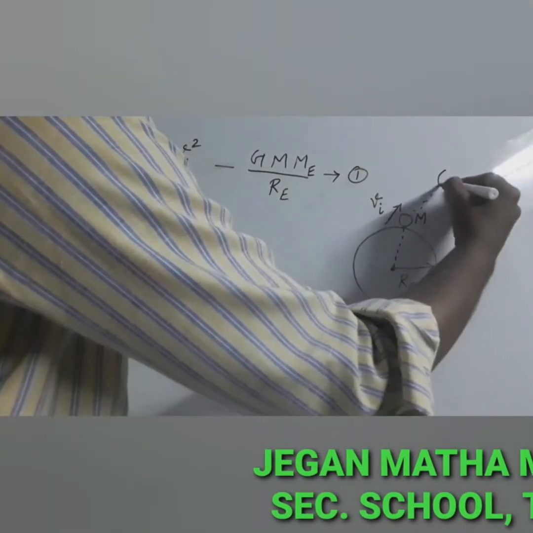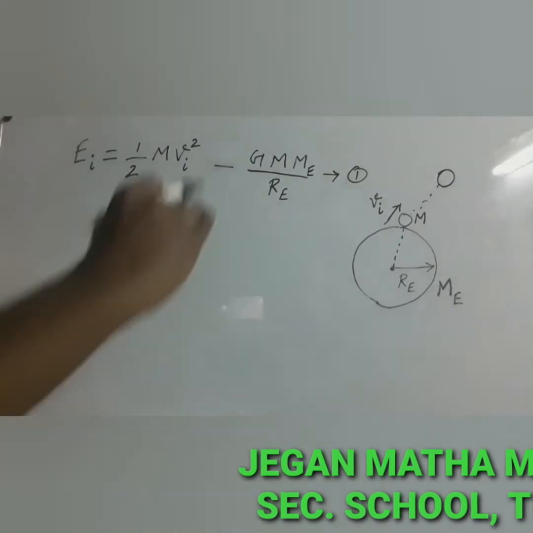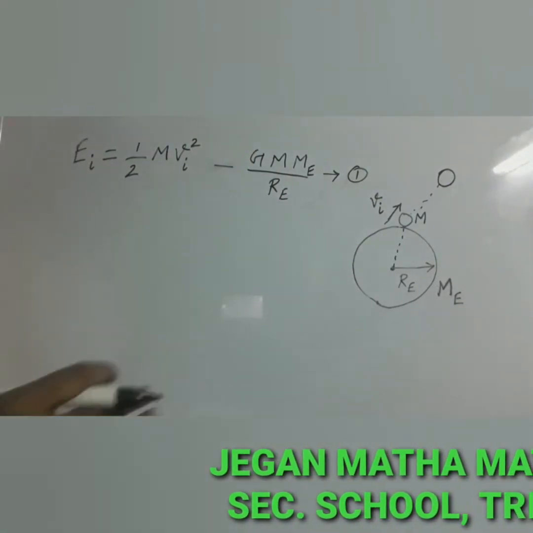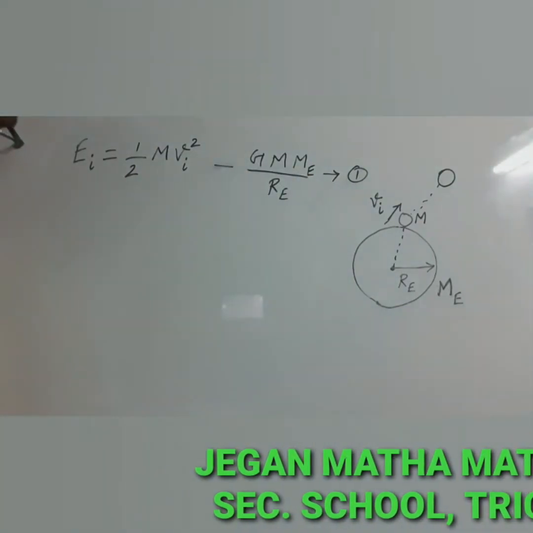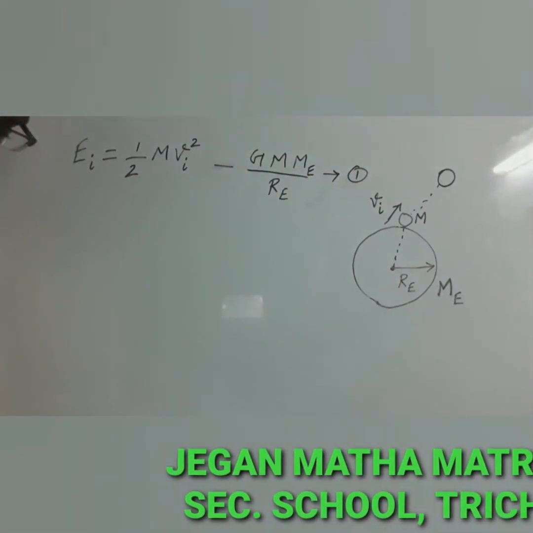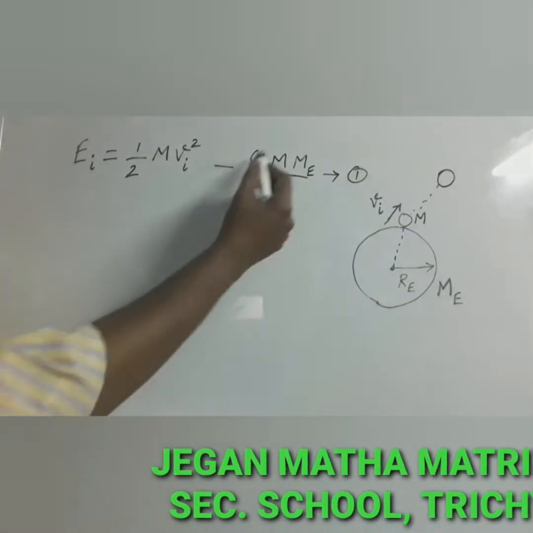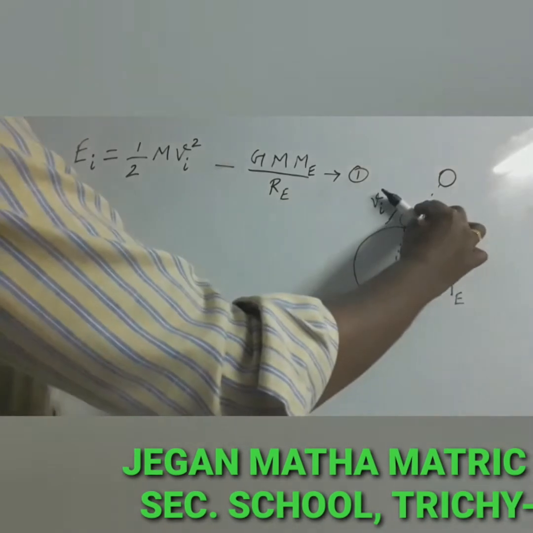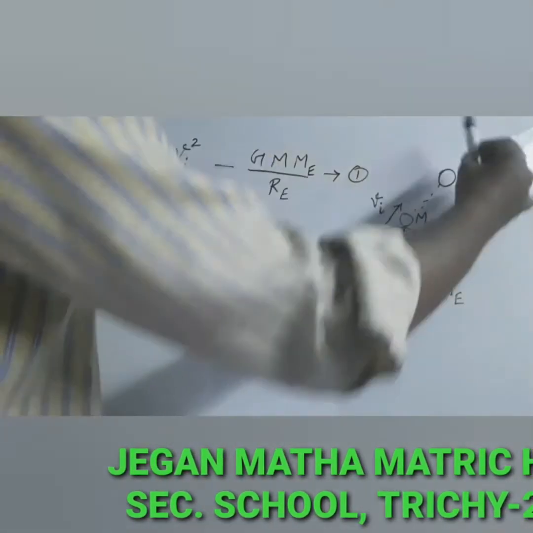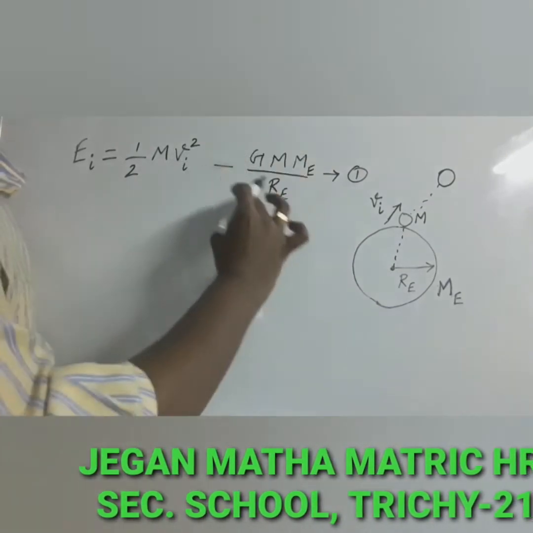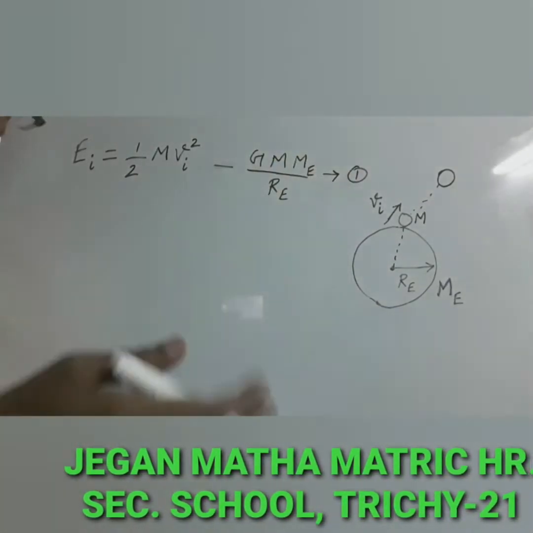When the object reaches a certain height far away from the earth, and hence is treated as approaching infinity, the gravitational potential energy becomes 0 now, because gravitational potential energy is inversely proportional to the distance between the two masses. If it is moving away from the earth, I am going to consider that as infinity. So you can substitute infinity here, and you get the value equal to 0.